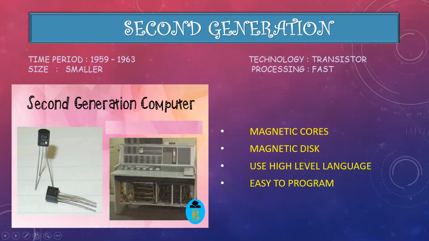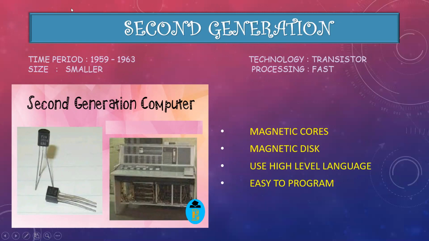See, this is the photo of a transistor. These are the transistors that are built into the computer. See, the size of these transistors is very small, so the size of the computer also becomes smaller. The size becomes smaller and processing becomes fast.